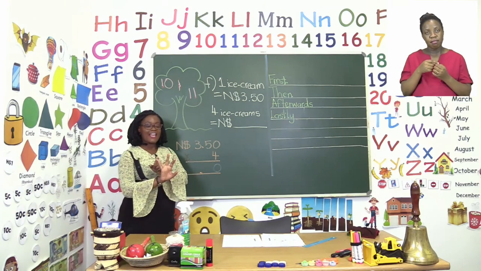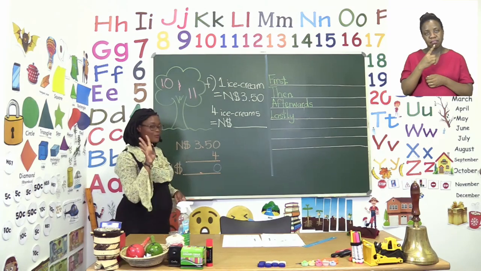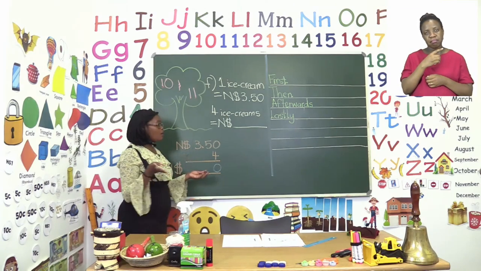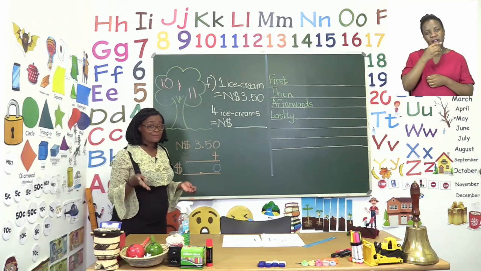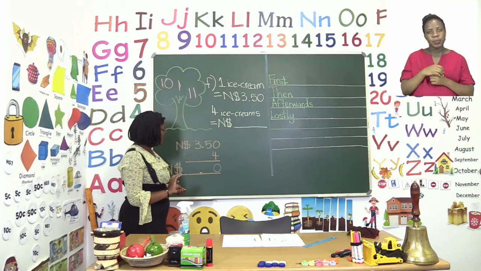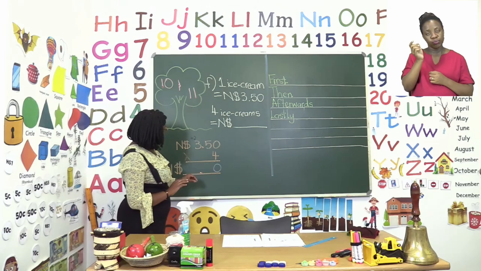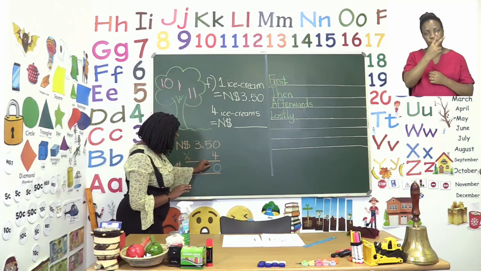5, 10, 15, 20. So 5 times 4 is 20, but we don't have enough space. So what are we going to do? We're going to carry on the 2. So the 2 is going to say plus 2, and then we will take our 0.